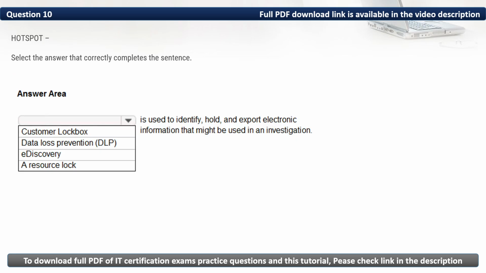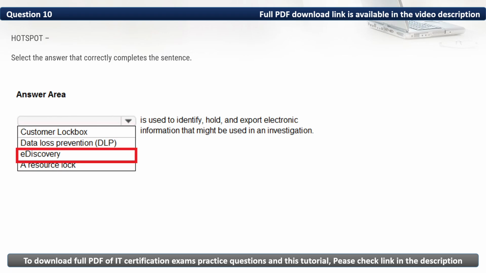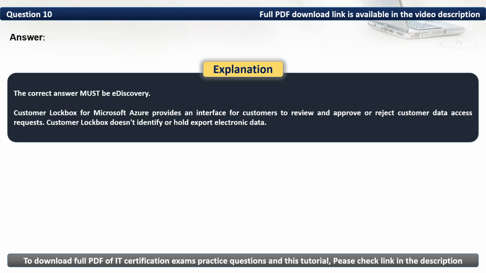Question 10. Hotspot. Select the answer that correctly completes the sentence. To the answer area, dash is used to identify, hold, and export electronic information that might be used in an investigation. Here, the correct option is e-discovery. The correct answer must be e-discovery.